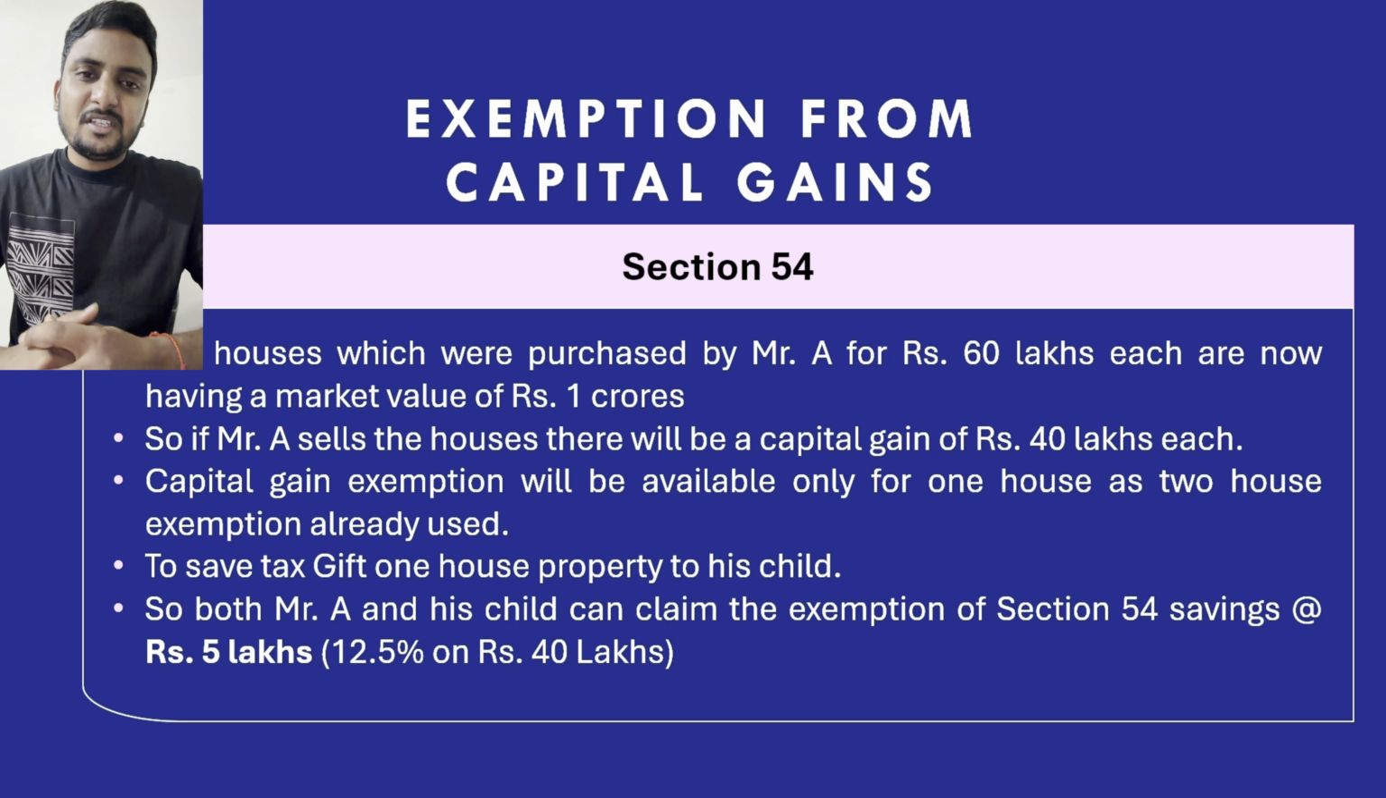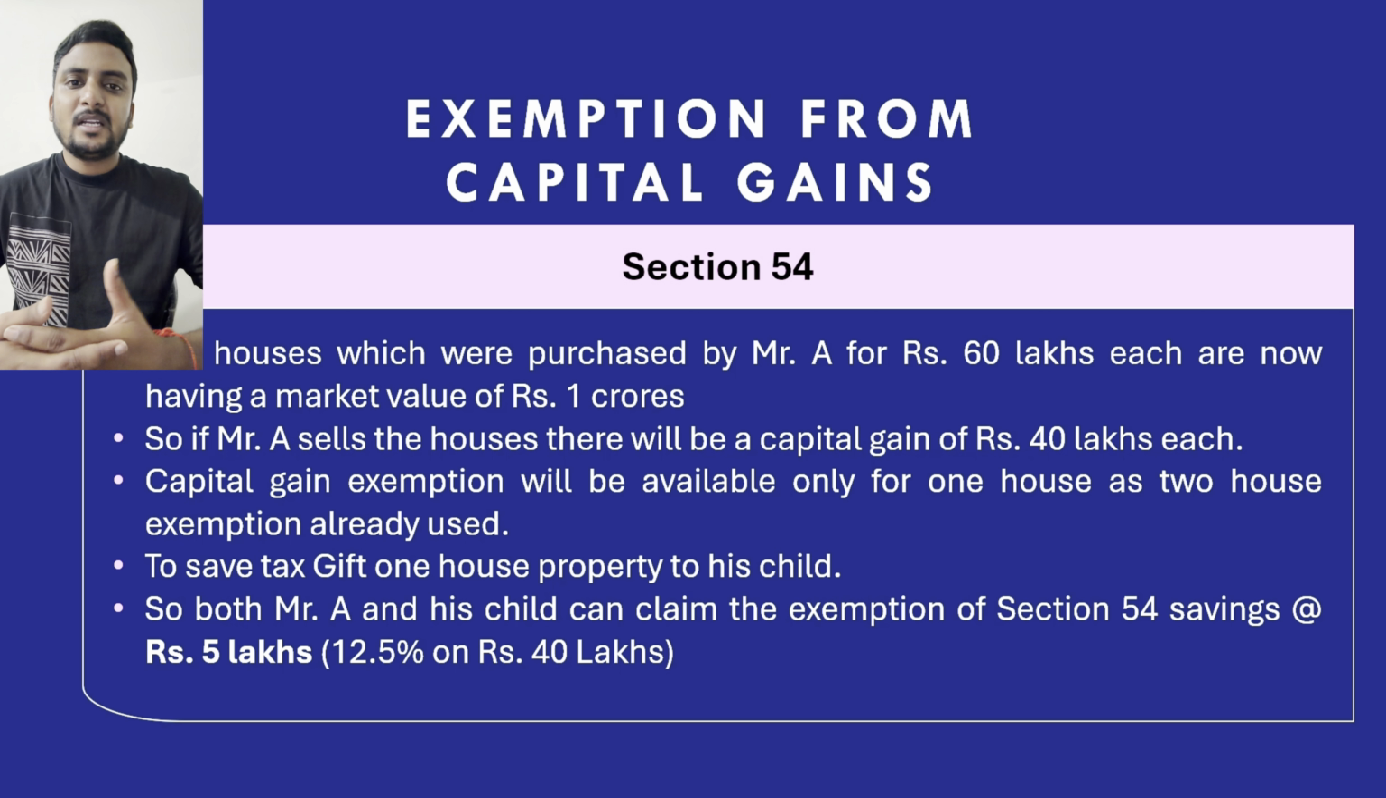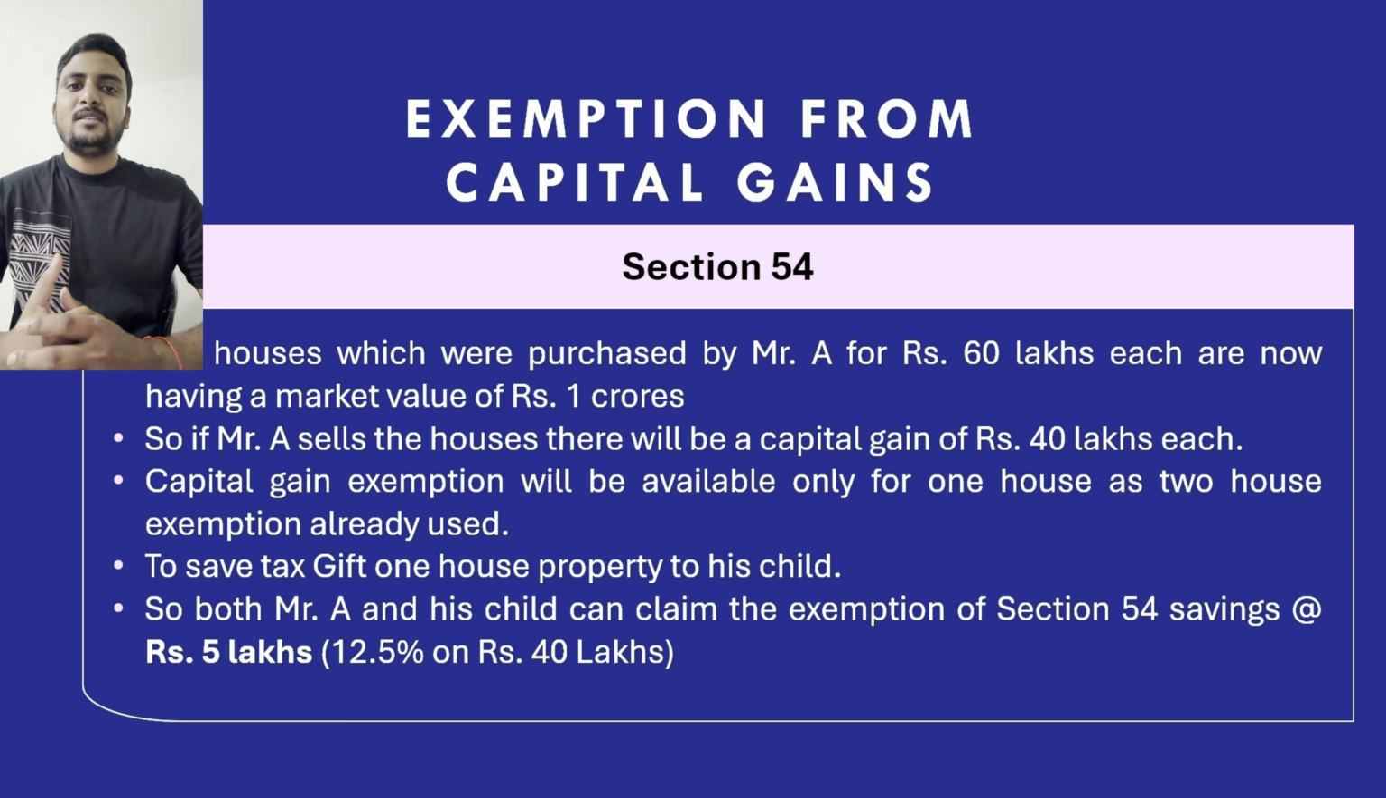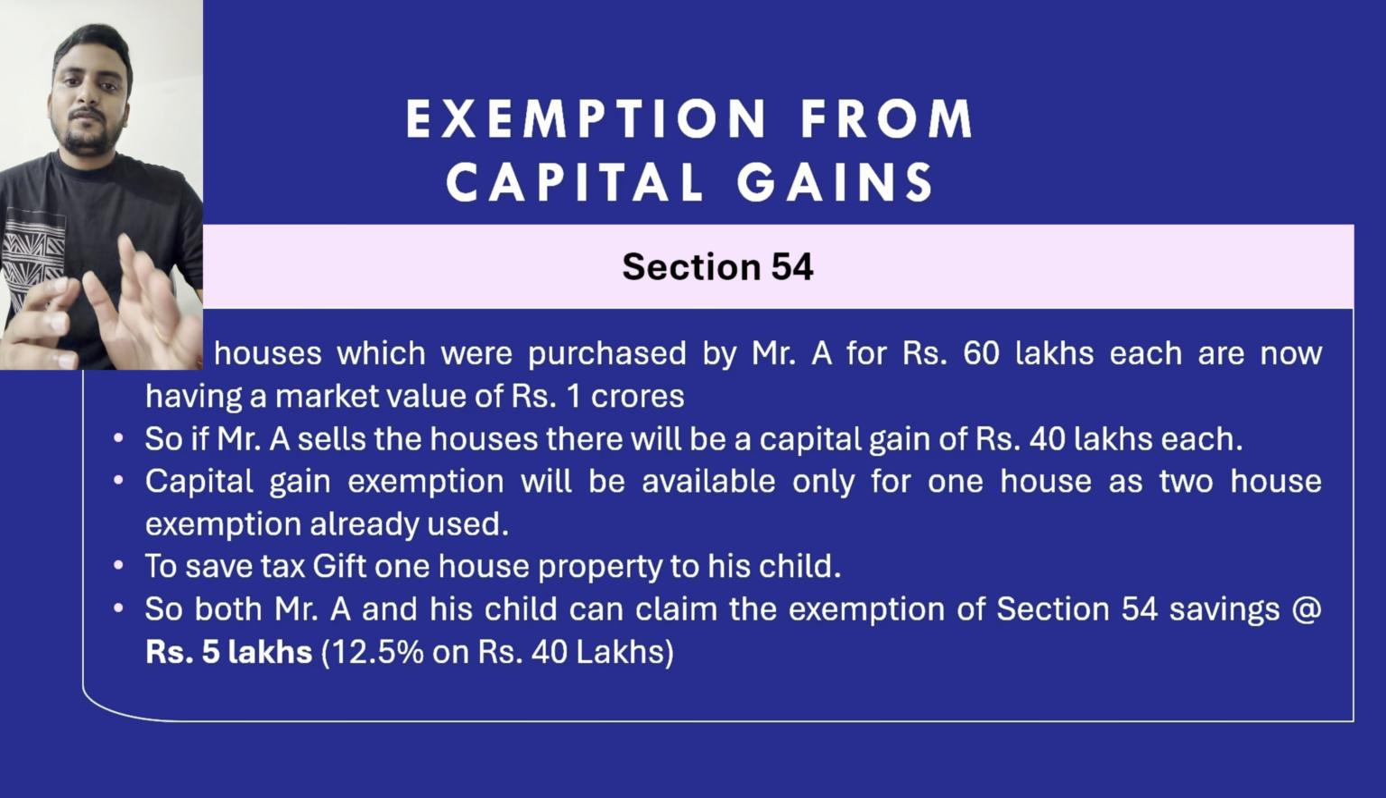So continuing the example of section 54, both the houses which Mr. A has bought for 60 lakhs each have a market value of around 1 crore. So there is an increase of 40 lakhs in the value. Mr. A thought that he wanted to sell both the house properties and purchase two different house properties, 1 crore each. However, since Mr. A has already used the benefit of purchasing two house properties, he cannot use that benefit again in this current transaction. So he needs to pay tax on the second house property, which is 40 lakhs capital gain, and tax will be payable at the rate of 12.5%, that is 5 lakh rupees.